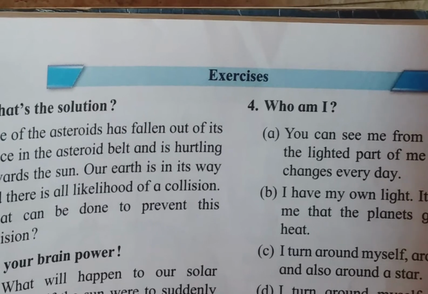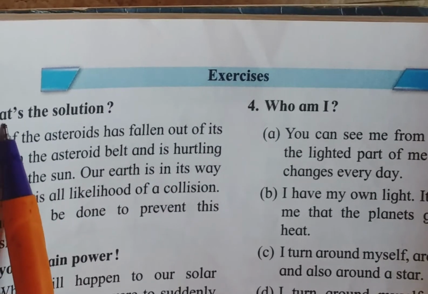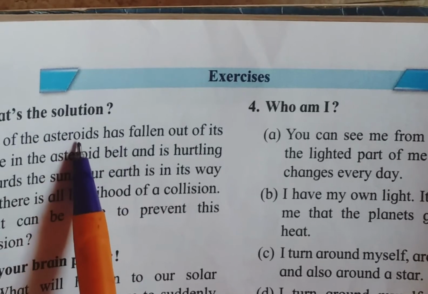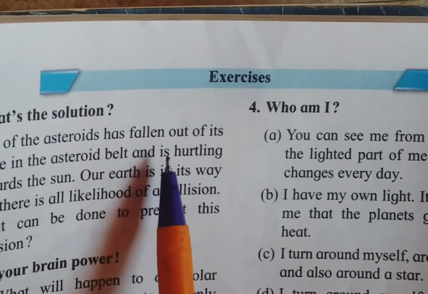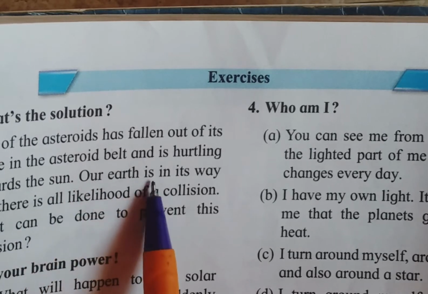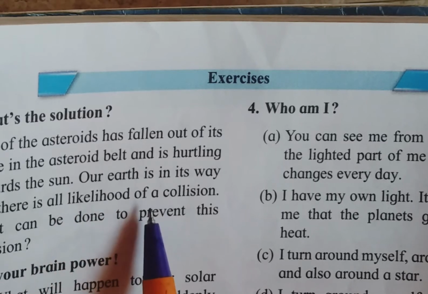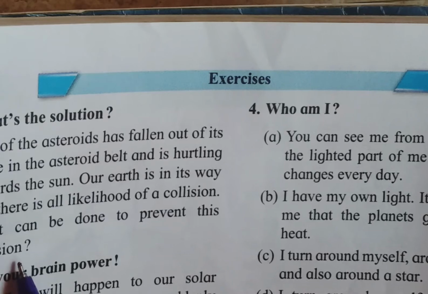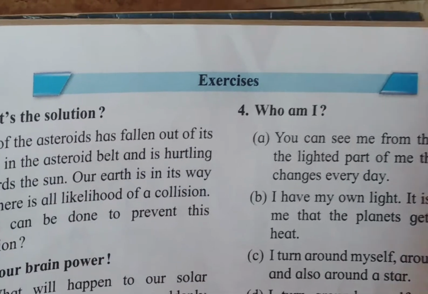So students, see the exercise and question number 1 in your book. One of the asteroids has fallen out of its place in the asteroid belt and is hurtling toward the sun. Our Earth is in its way and there is every likelihood of a collision. What can be done to prevent this collision? So we have to write the solution of this problem here.